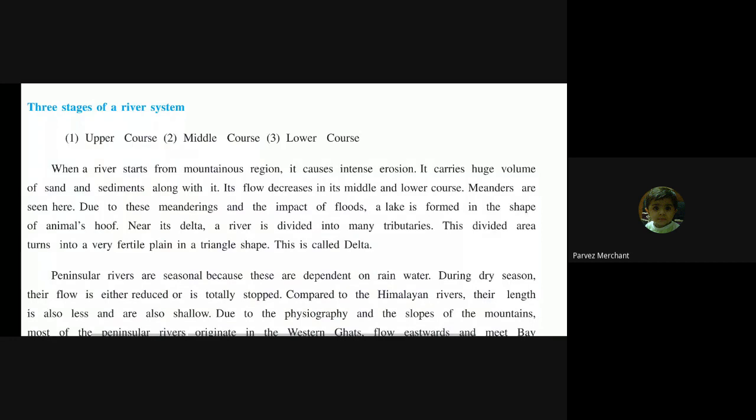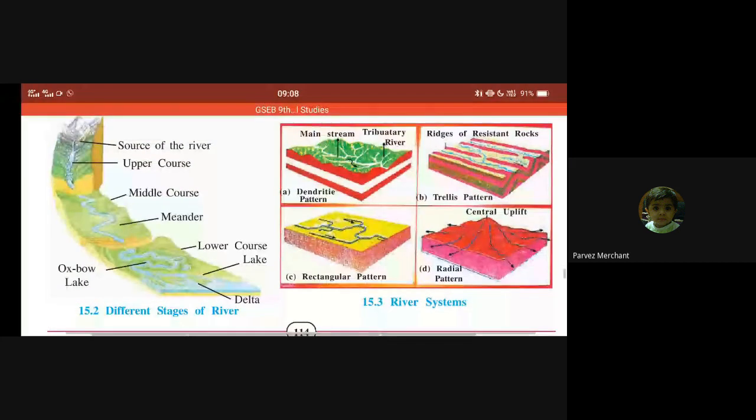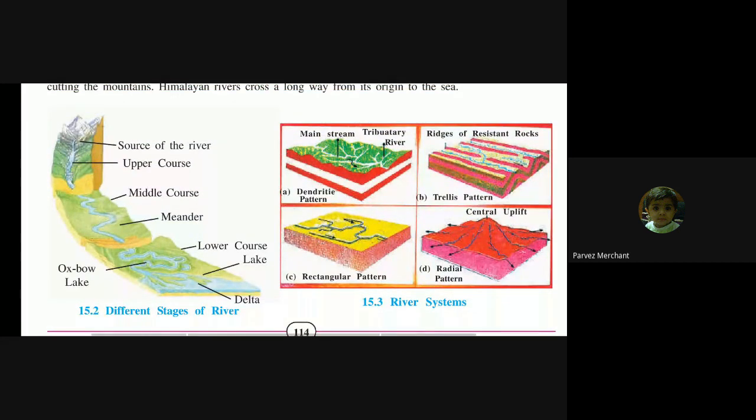Next we will be studying upper course, middle course and lower course. These are the three stages of a river system. By diagram, the upper course is the part from where the source of water is starting, from where the river is starting. Then it comes flowing with tributaries meeting one another, that will be the middle course. And then after that is the lower course, where the river is flowing and meeting the lake and delta.